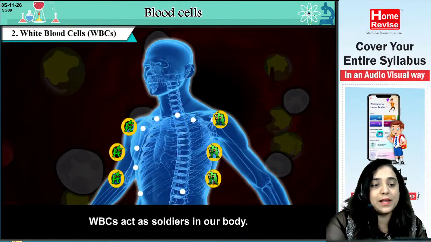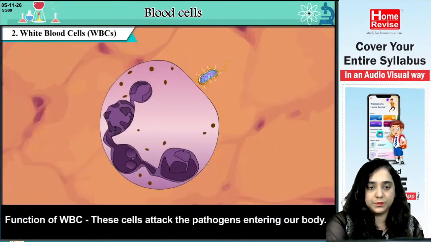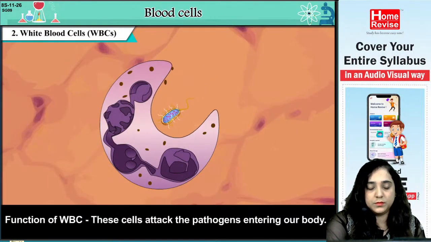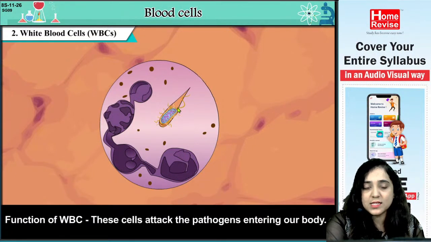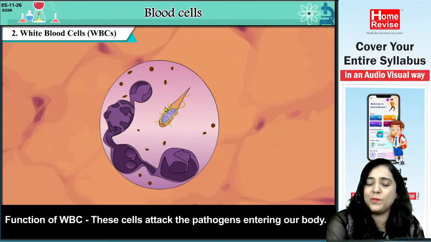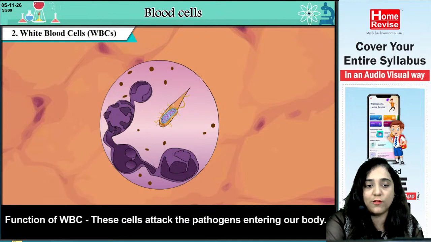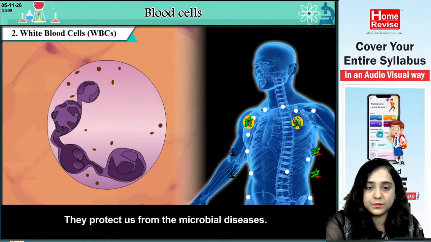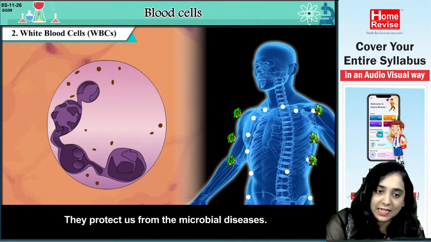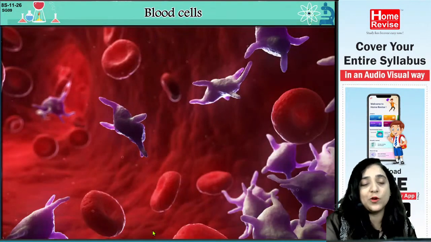Please pay attention. Function of WBC: these cells attack the pathogens entering our body. Can you see this? This is a foreign pathogen or microbial infection that enters your body. The WBC works here to attack it so as to protect your body from such microbial infections. They protect us from the microbial diseases.